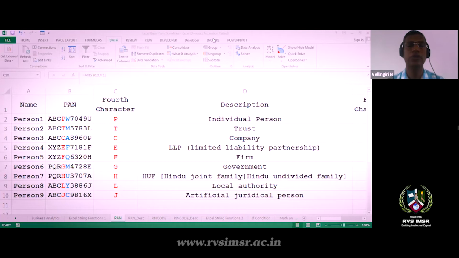I'll share the results with you. See, I think the actual answer is the first character of your last name or surname. That means your father's name, or in the case of a company, the company's surname. So if your father's name's first character will be present as the fifth character of your PAN number, you can verify that.